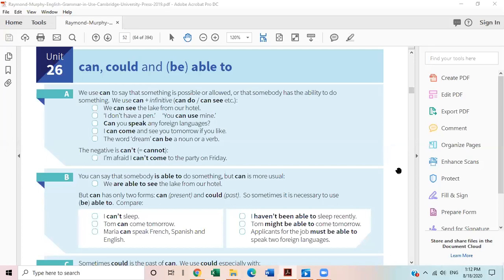I think some animals can see. This is their ability. But we human beings, we can't see in the dark. So this is the ability. Let's ask Rima Khan. Rima, can you cook? No, ma'am, I can't.